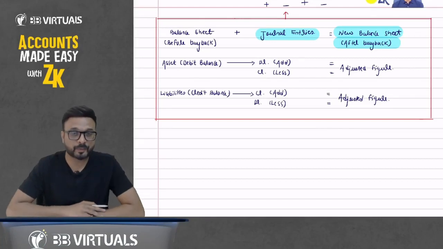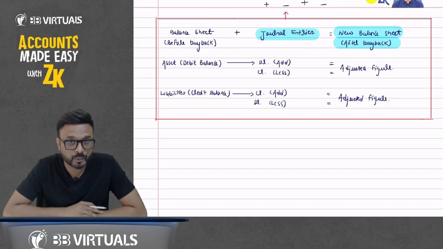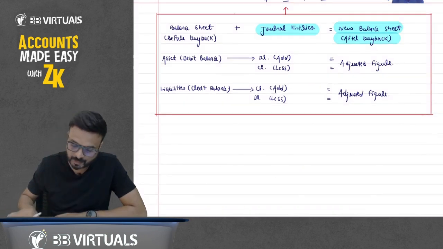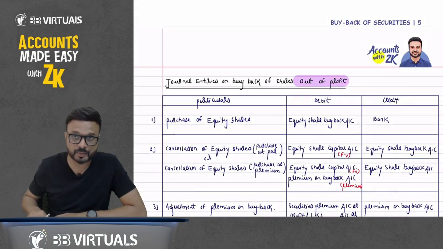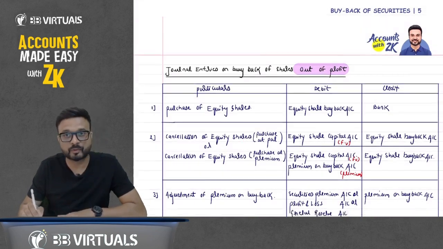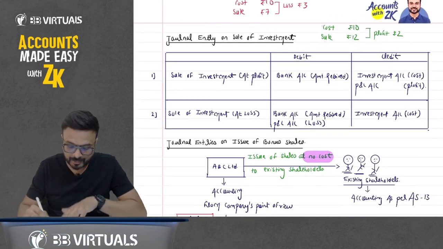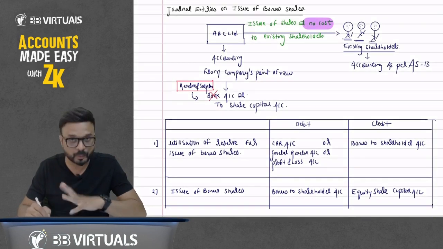Hello all of you. Before we solve question number 6, first we will discuss a concept called redemption of preference shares. The blank pages given to you in your study material, at the starting of buyback of shares, are where we have already written about buyback of shares out of profit, buyback out of fresh issue of shares, and what entry we pass in case of sale of investment and in case of bonus shares.